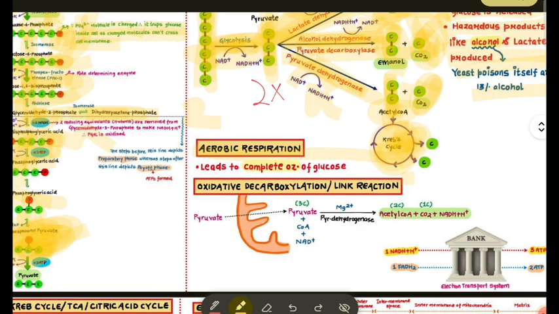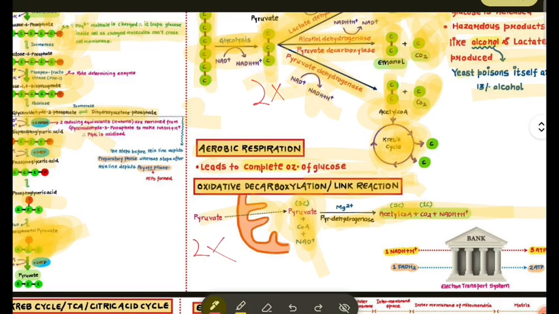Okay, aerobic respiration leads to complete oxidation of glucose. Oxidative decarboxylation is the link reaction. The link reaction is the formation of acetyl coenzyme A. Hence, pyruvate goes to the mitochondria. Then pyruvate with pyruvate dehydrogenase forms acetyl coenzyme A and one NADH. There are two pyruvate formed.